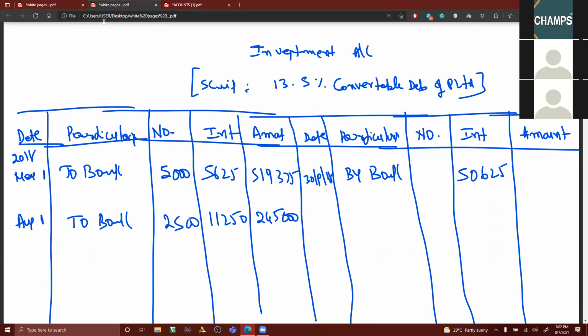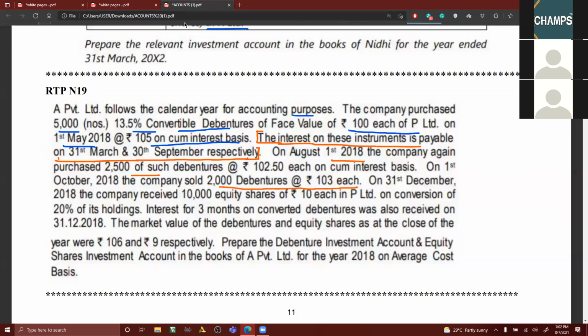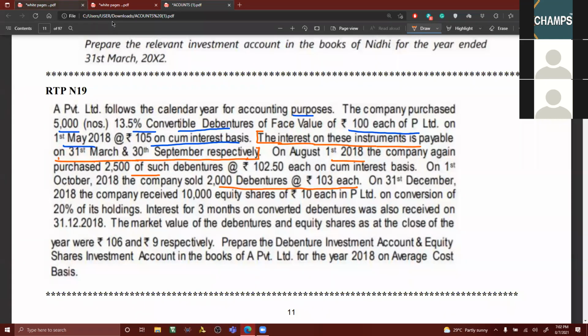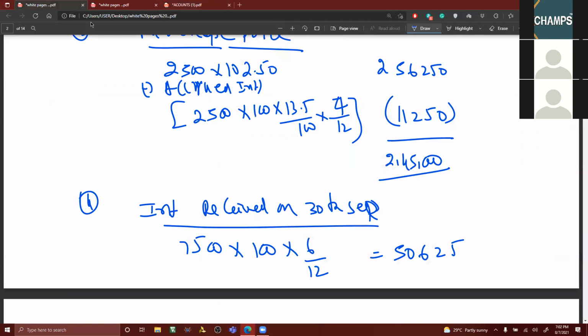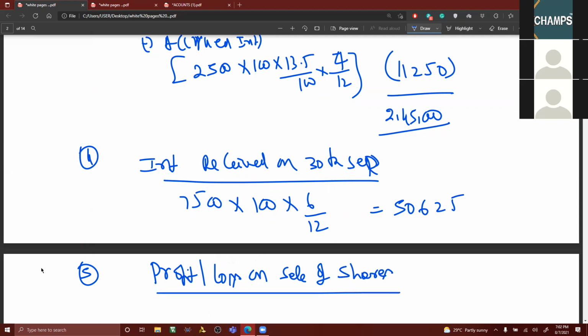Then you got sale, I think. On 1st October, company sold 2,000 debentures at the rate of 103 each. Profit or loss on sale of shares.